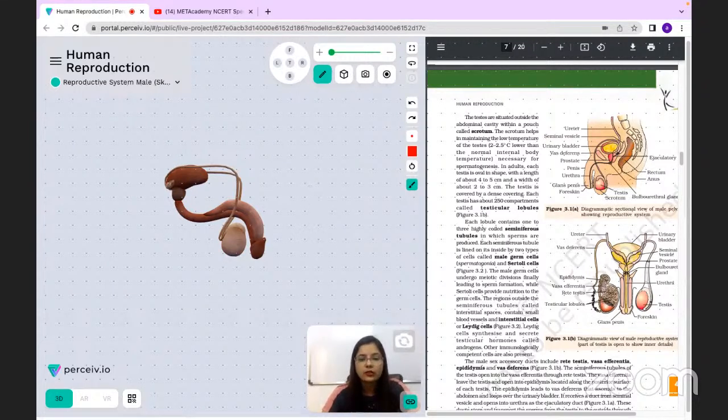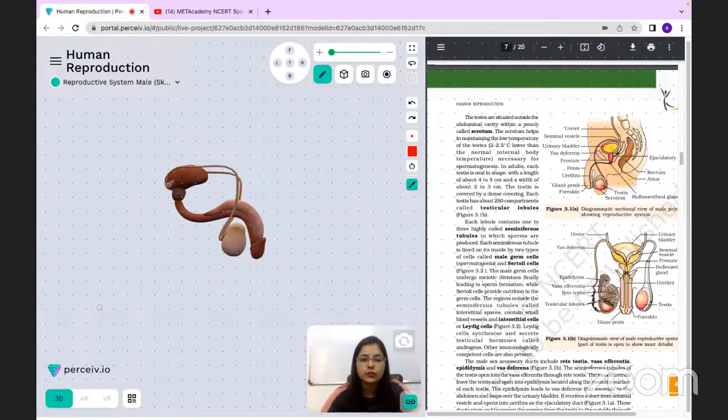All right, so this is what you can see here as well, the entire structure. This is basically the entire structure of the testis along with the different ducts and glands over here. ठीक है. Now one thing which is again very very important in this part is that testis का शेप और साइज कैसा हो जाएगा.